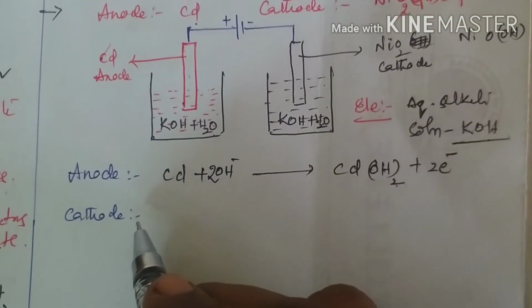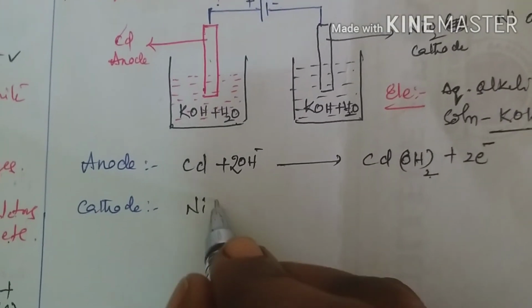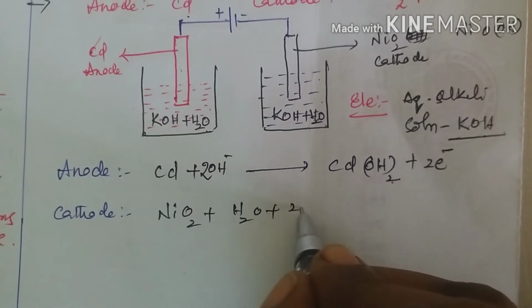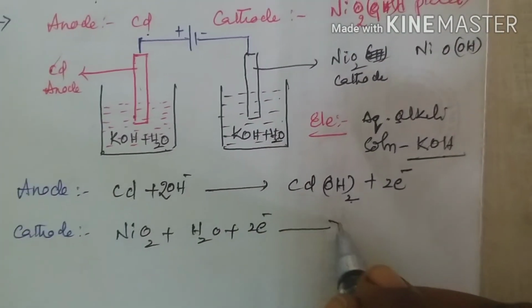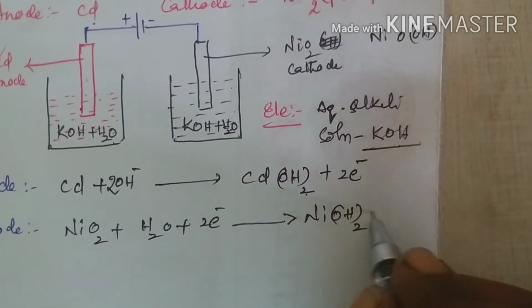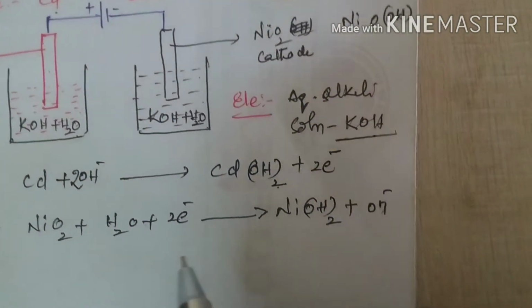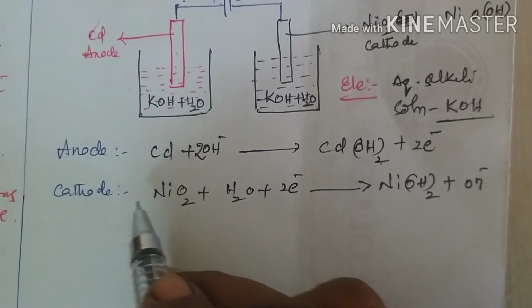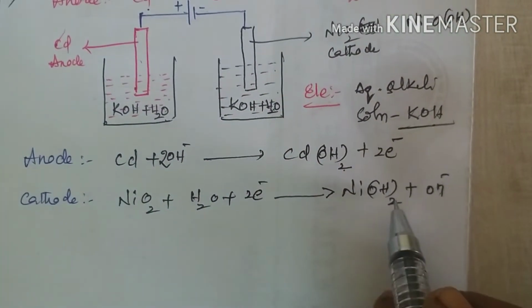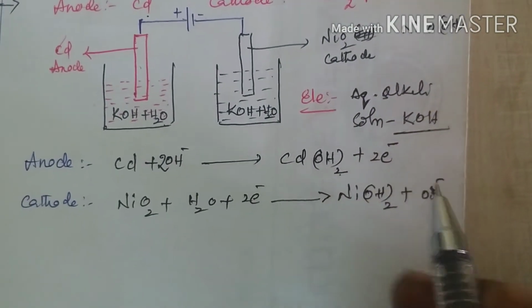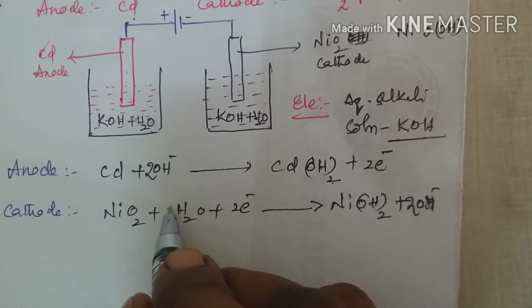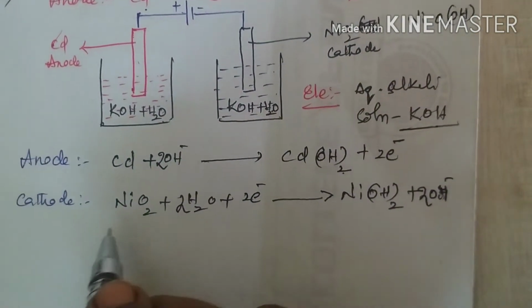Next, at the cathode, nickel oxide accepts those 2 electrons. In water, it produces nickel hydroxide along with the liberation of hydroxide ions. Now check the balance. 1 nickel and 1 nickel. How many hydrogens here? 2 hydrogens. Here 3 hydrogens. Now put 2 here also, and here also 2.